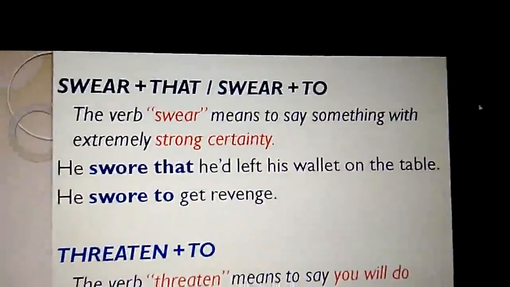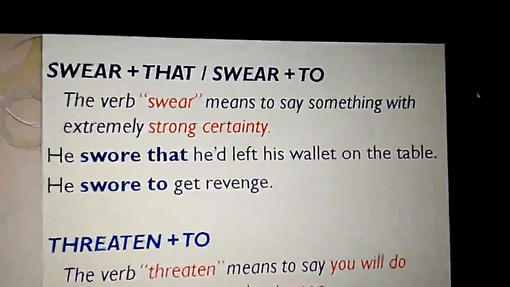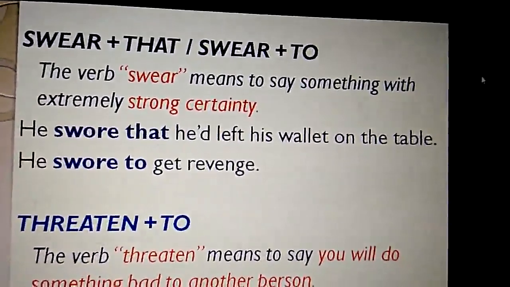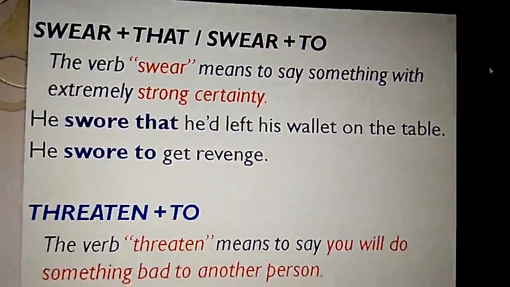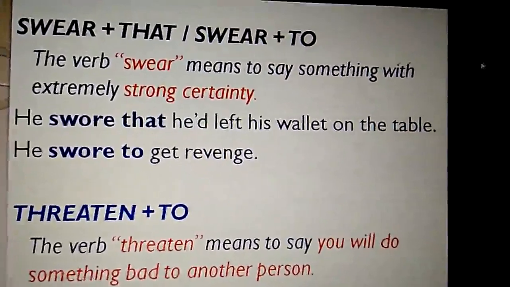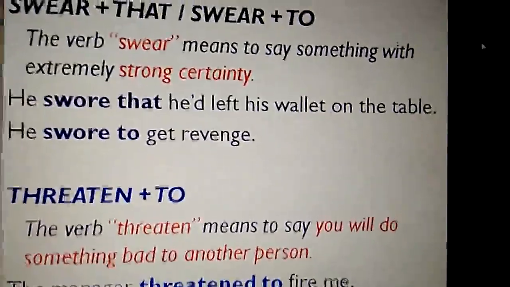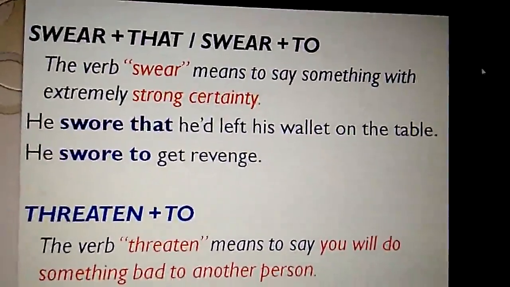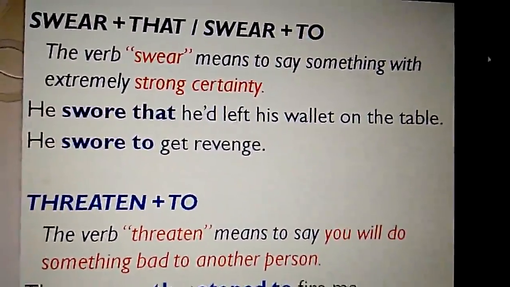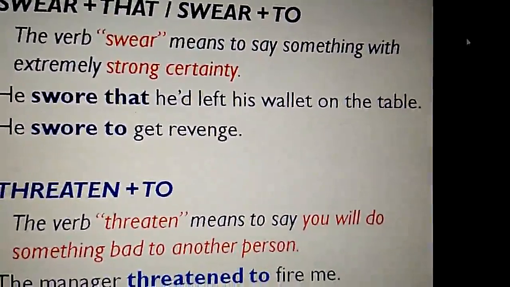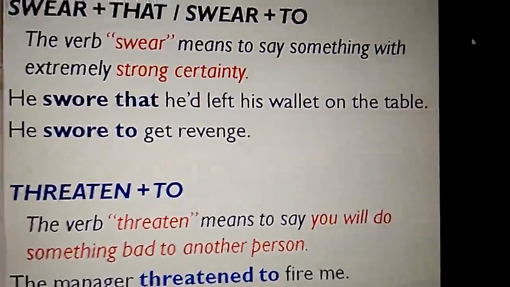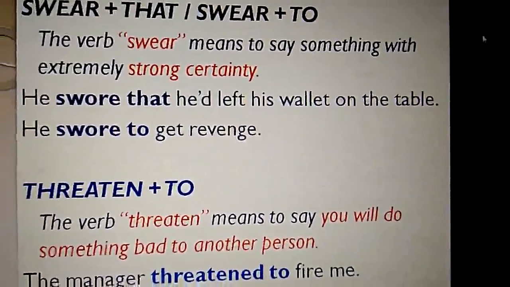And next we have one more verb, swear plus that or swear plus to. We have two patterns here. The verb swear means to say something with extremely strong certainty. That means if you strongly believe that it is true or that you are going to do that, then you use the reporting verb swear. He swore that he had left his wallet on the table. That means he strongly believed that he had left his wallet on the table.